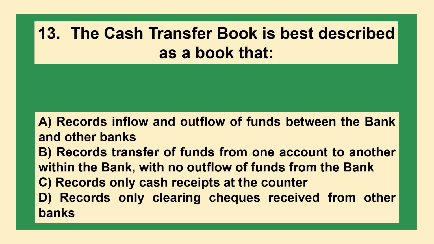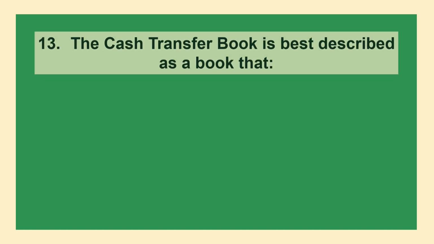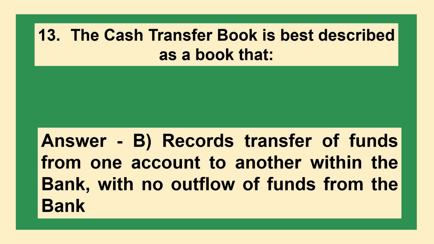The cash transfer book is best described as a book that: option A, records inflow and outflow of funds between the bank and other banks. Option B, records transfer of funds from one account to another within the bank with no outflow of funds from the bank. Option C, records only cash receipts at the counter. Option D, records only clearing checks received from other banks. The answer is option B, records transfer of funds from one account to another within the bank with no outflow of funds from the bank.